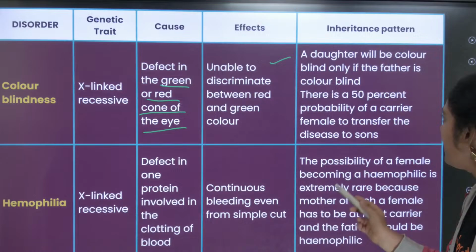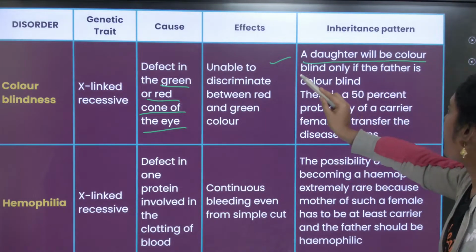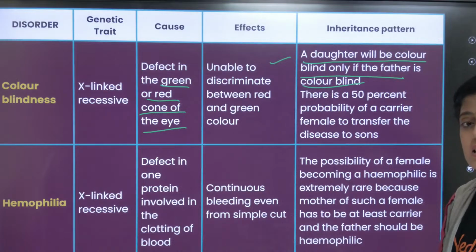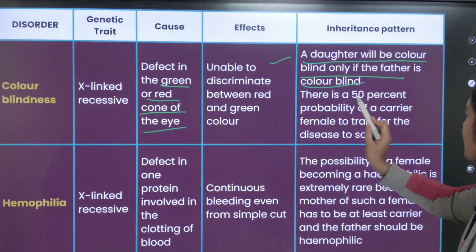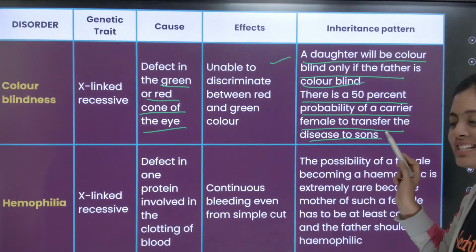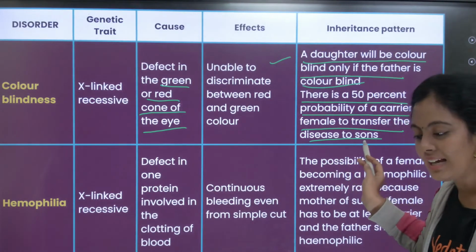How it is inherited? A daughter will be colorblind only if the father is colorblind. Okay, because she receives one of her X chromosome from the father. Okay, there is a 50% probability of a carrier female to transfer the disease to son. Idana nama proof oda paathachi.